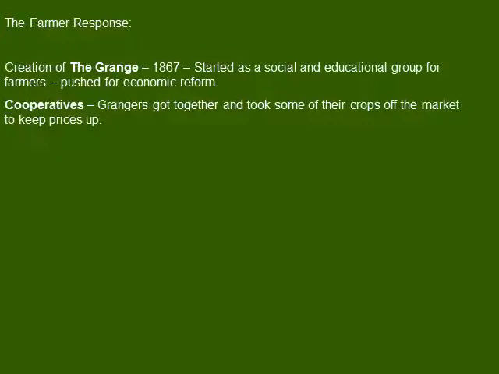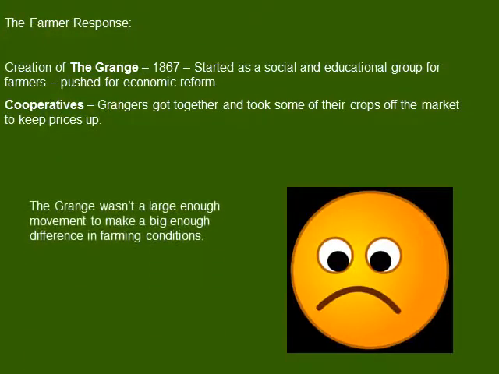One of the things they do is form cooperatives, which is where farmers get together and agree to take some of their crops off the market. And hopefully if they make less of their product, then the prices will go up and they'll make a little bit more money. Unfortunately, a little frowny face here for them, the Grange wasn't large enough, it wasn't a significant enough movement to really make a big difference in farming conditions.